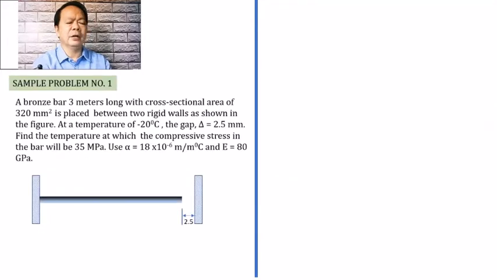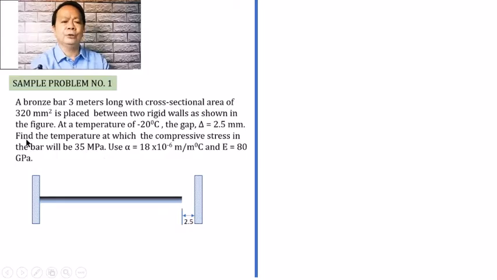And here is our sample problem. This problem actually was taken from the book of Ferdinand Singer, Strength of Materials. And the problem goes like this. A bronze bar 3 meters long with a cross-sectional area of 320 square millimeters is placed between 2 rigid walls as shown in the figure. At a temperature of negative 20 degrees Celsius, there is a gap of 2.5 millimeters between the wall and the end of the bar.